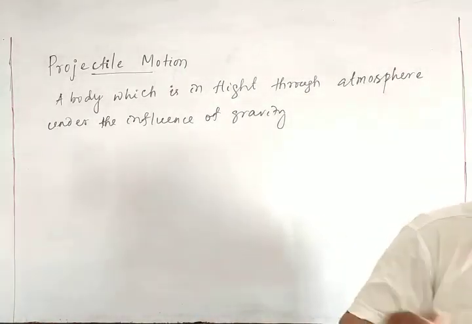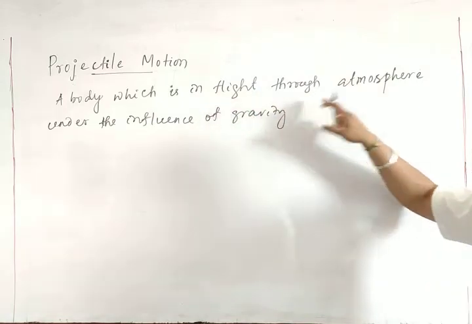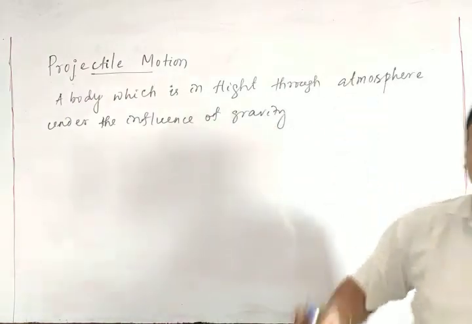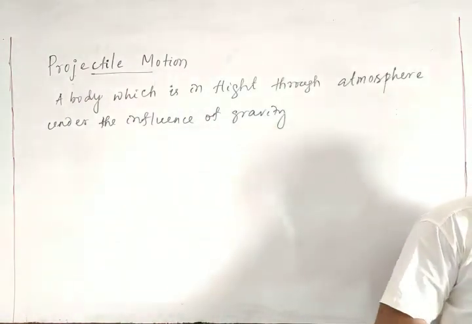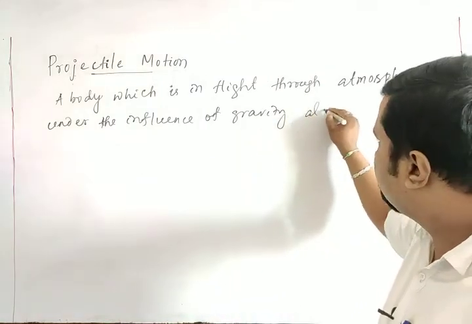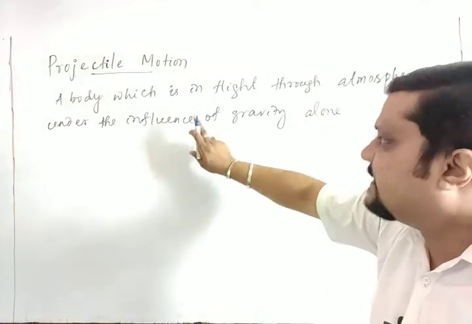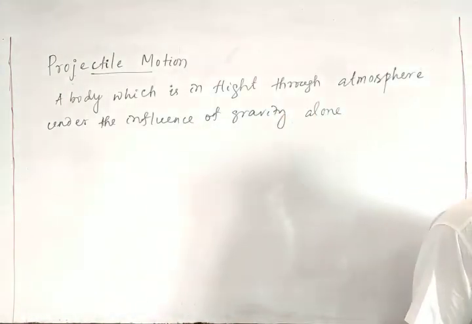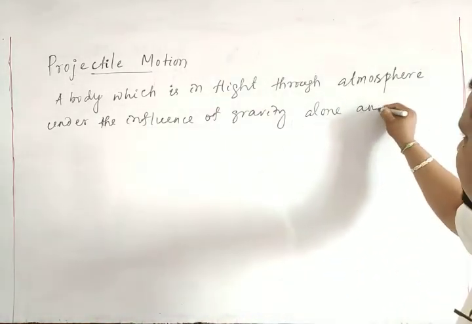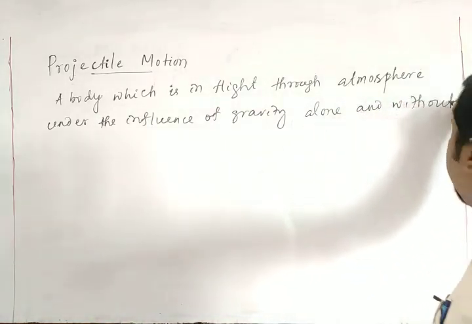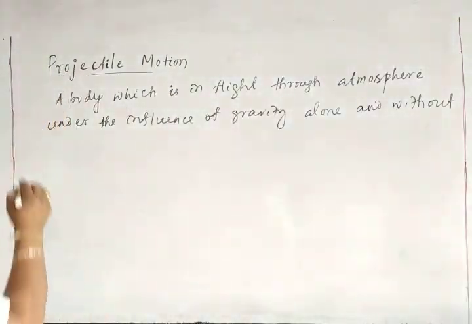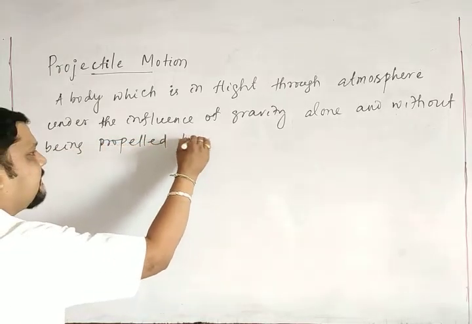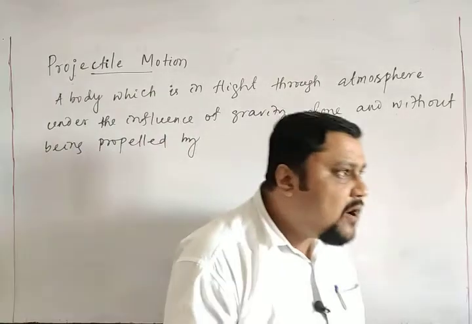And remember one thing: a body which is in flight through the atmosphere is under the influence of gravity alone, and without being propelled by any fuel. That is, there is only one force, the force due to the earth.